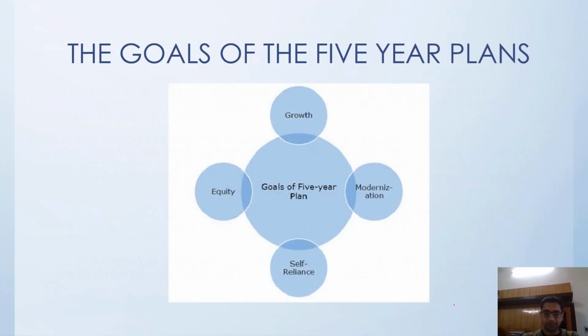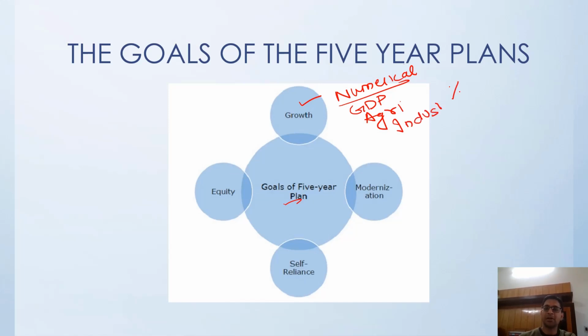Now, what are the goals of the 5-year plans? First, growth, obviously. Growth means in terms of numerical value: how much GDP growth we need, how much agriculture growth, how much industrial growth, in the form of a percentage, right?